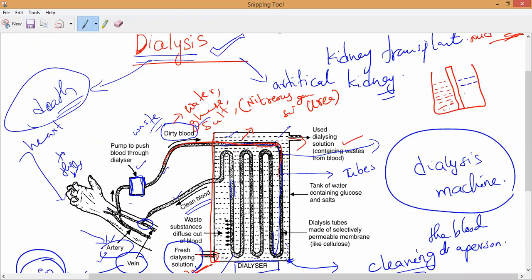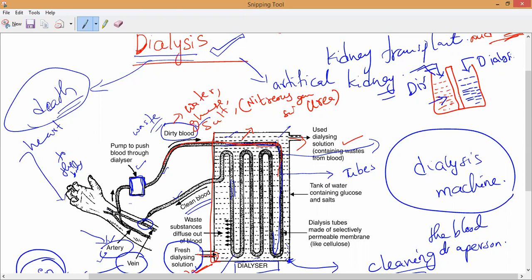Do you all understand? This is called dirty blood, and this is called dialyzing solution. Now please tell me, if I pass the blood, you may understand that here the concentration of urea is more, but here there is zero concentration.